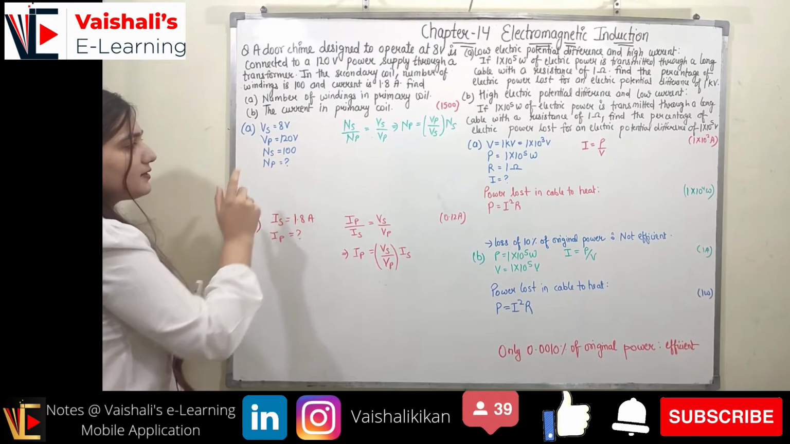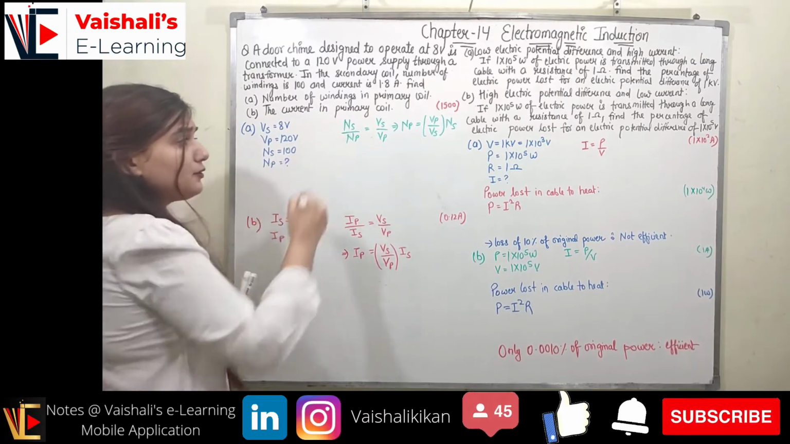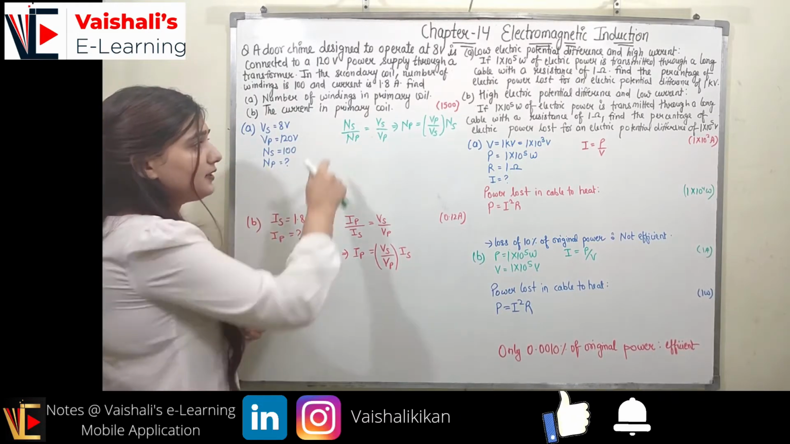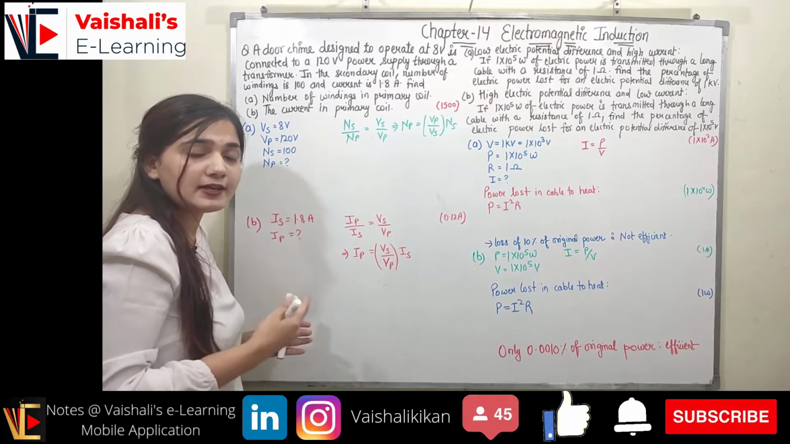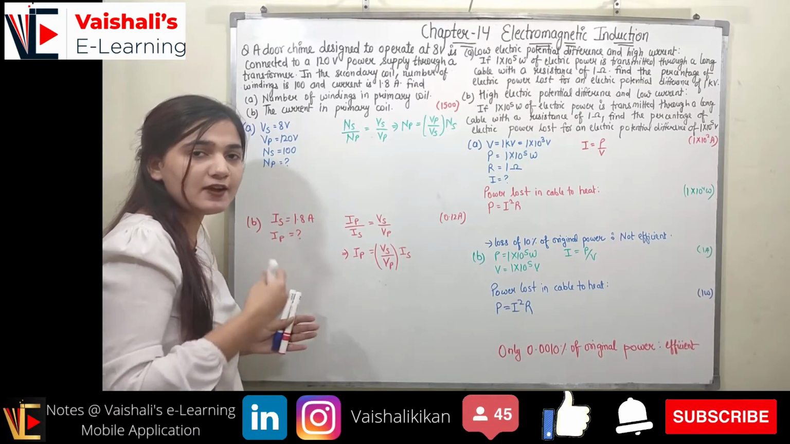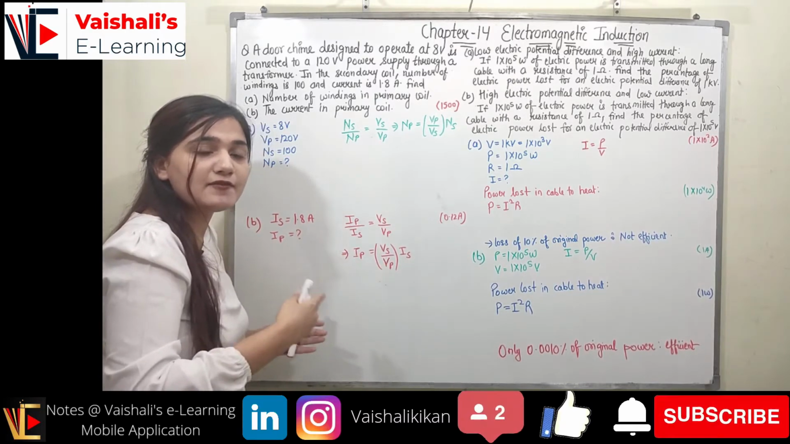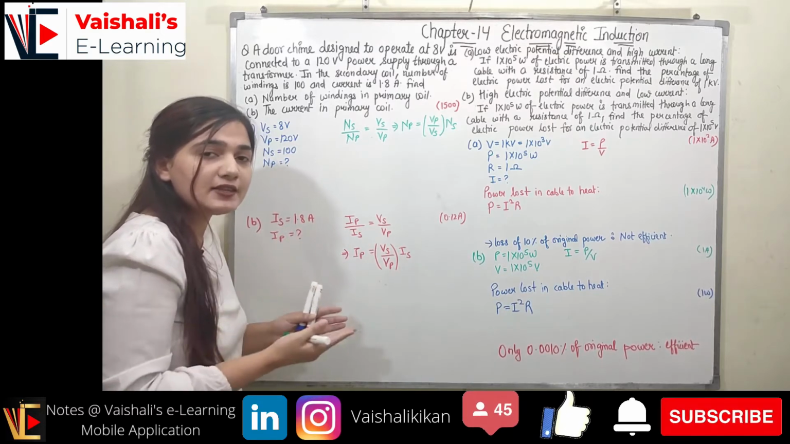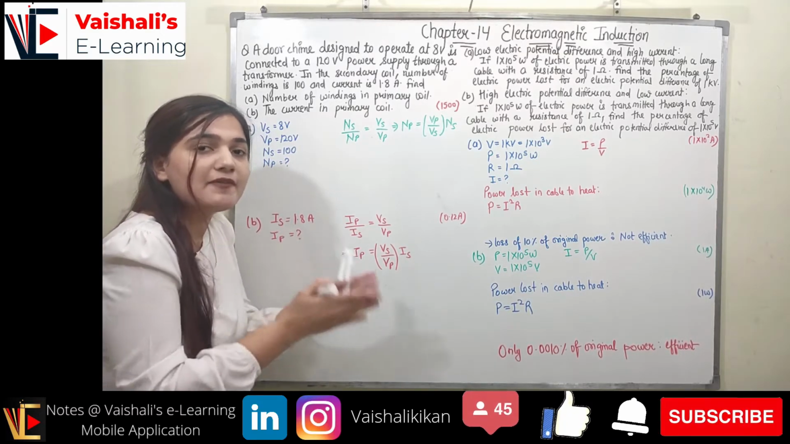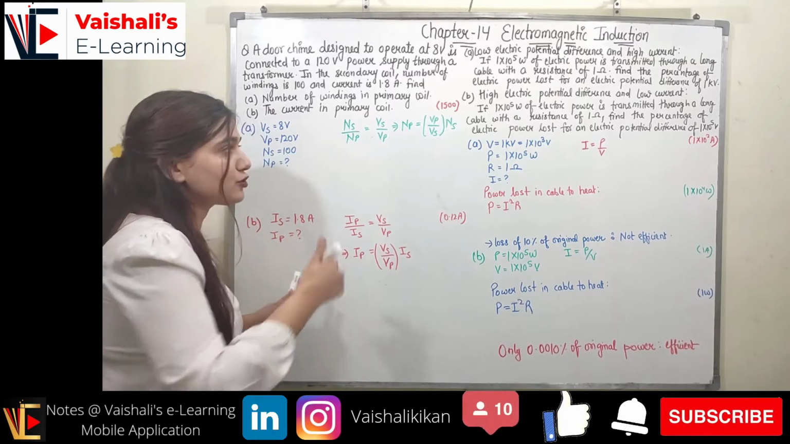And what is Ns? Now first of all I have to find out the number of turns in the primary coil. I know the relation between the number of turns and the voltage. The voltage will be directly proportional to the number of turns. If I have a large number of turns at the secondary, I will have more voltage over there. If I have fewer turns in the secondary than the primary, I will have a voltage drop, less voltage. So voltage is directly proportional to the number of turns.